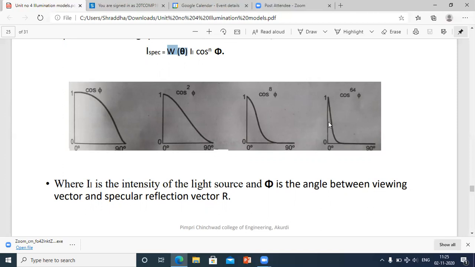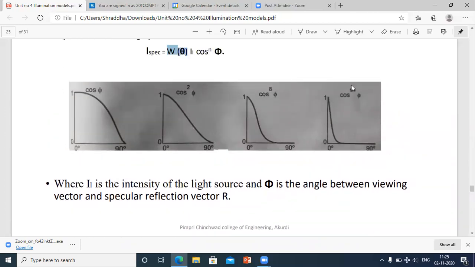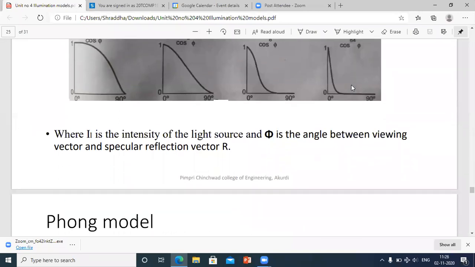And in the fourth figure, we can say that the power of n is increasing drastically because the surface is too much shiny or glossy. So it is cos phi to the power of 64. Okay, I hope this figure is clear to you all. Power of n changes depending on the surface. Larger n value if the surface is shiny, smaller n value if the surface is dull or rough.